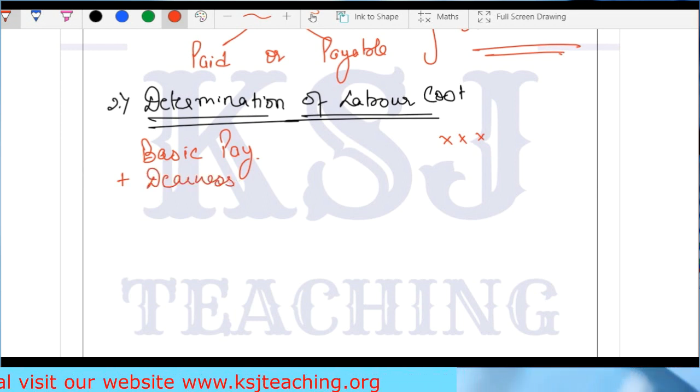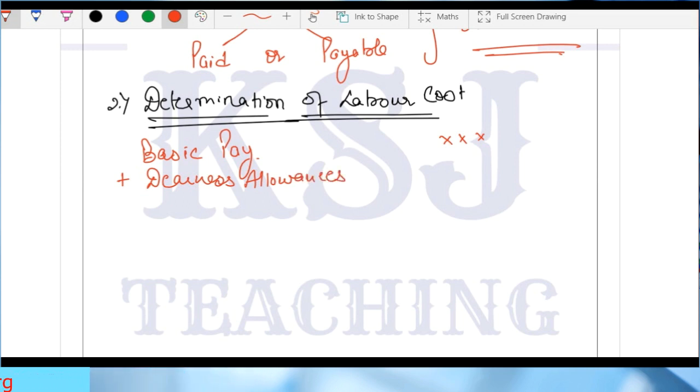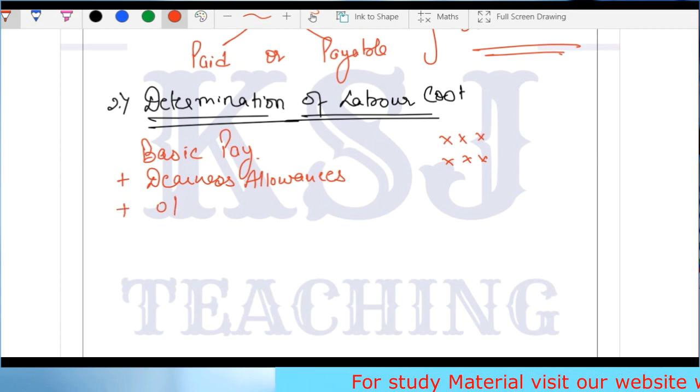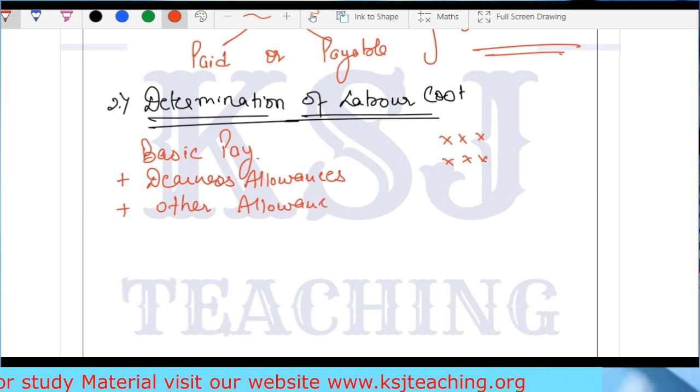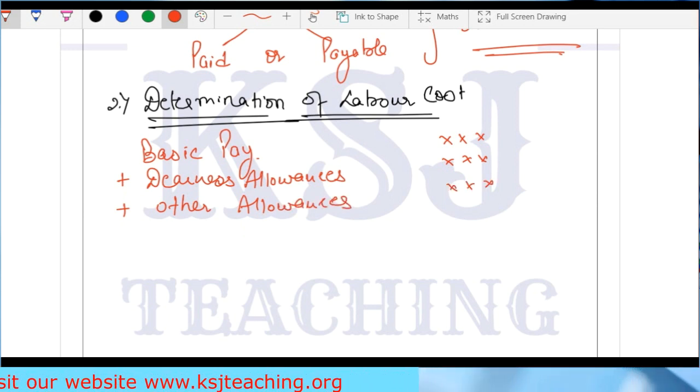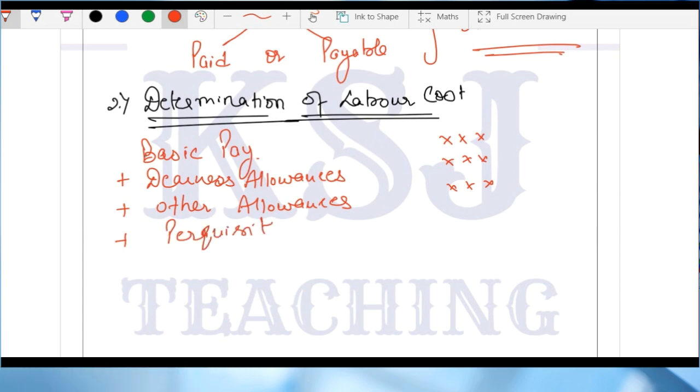These are the various allowances that you will study under income tax, under the head income from salary, plus other allowances, plus any perquisites. All this you'll study in detail in income tax, so nothing to worry about.